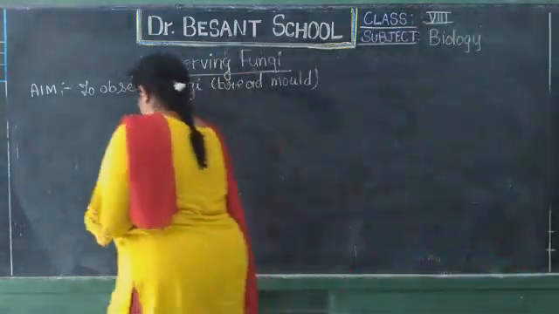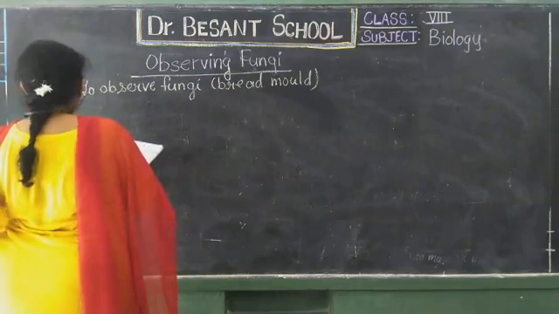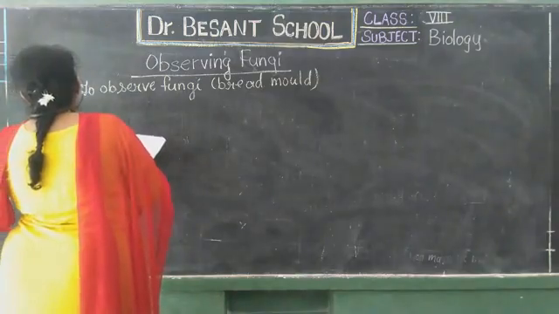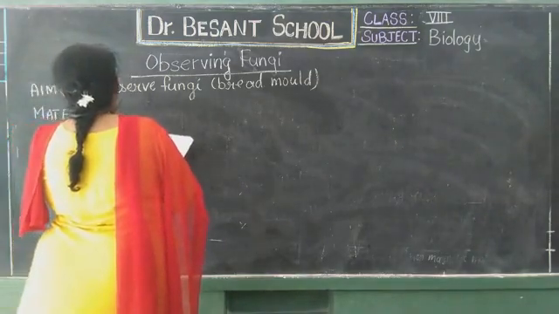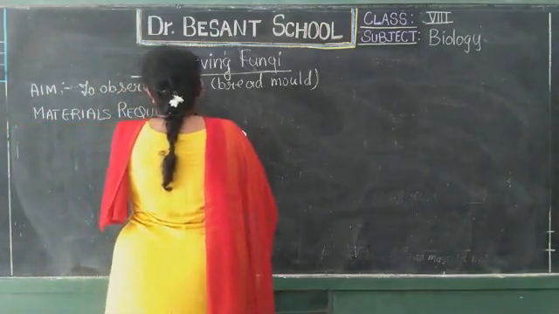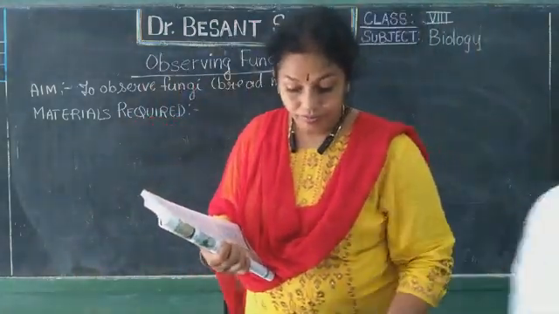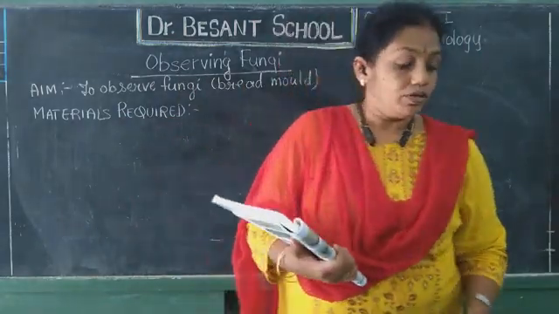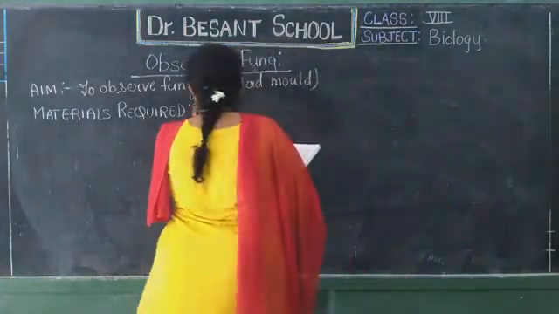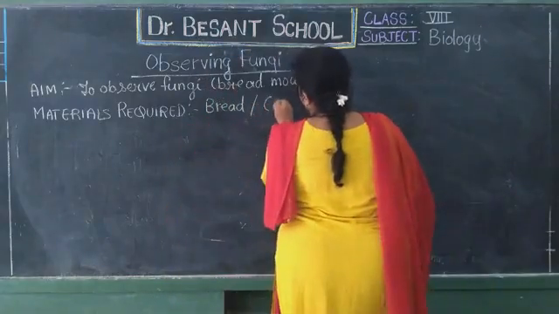Okay. Then what are the materials required? Materials required. We can write bread, or coconut.